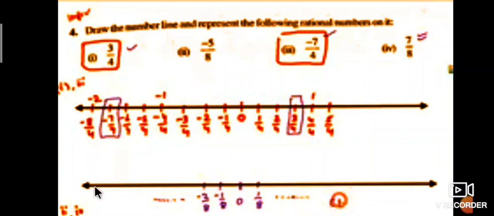Therefore, draw one straight line starting with 0. This is equal to 1 by 8, 2 by 8, 3 by 8, 4 by 8, 5 by 8, 6 by 8, like that. Then starting from 0 to the left side: minus 1 by 8, minus 2 by 8, minus 3 by 8, minus 4 by 8, minus 5 by 8, minus 6 by 8. Then identify or draw the point minus 5 by 8, students. Minus 5 by 8, like that.